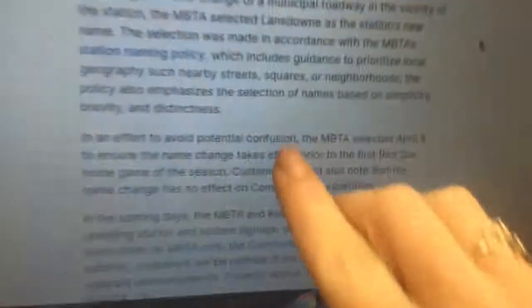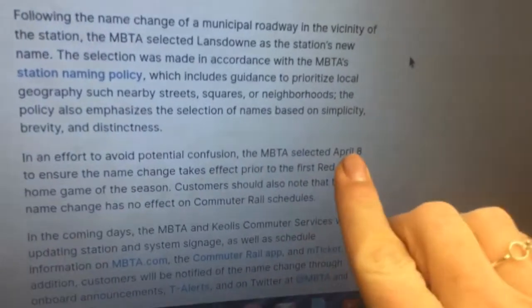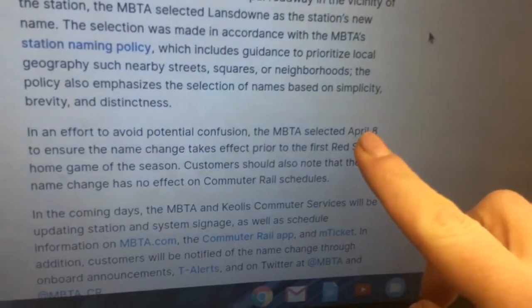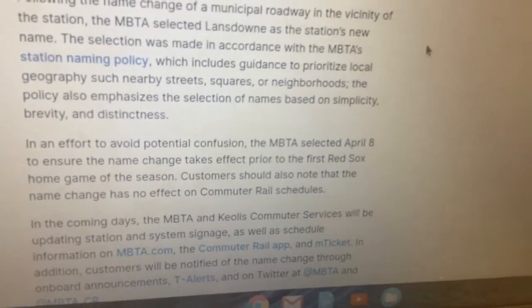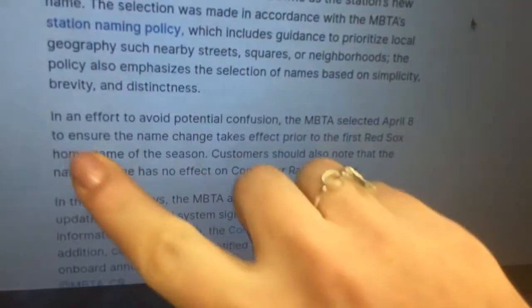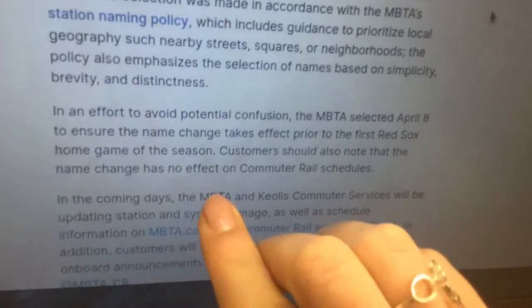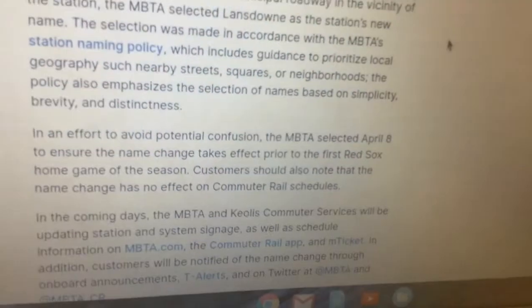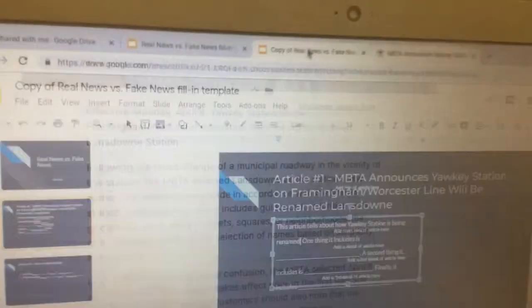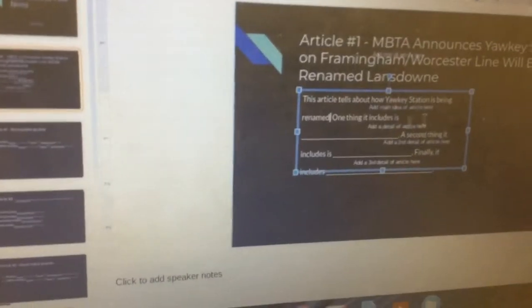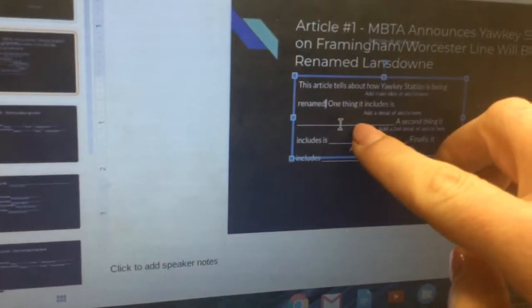It's going to happen on April 8th, and it's going to happen prior to the first Red Sox home game. And it has no effect on schedule. So what we're going to do right here is I'm just going to go ahead and click back over and double click on the line.